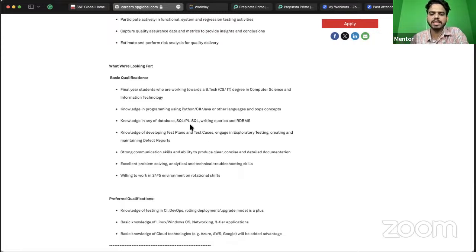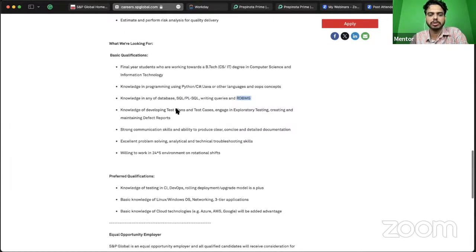Basically, there are different flavors of SQL that we have. So with any one tool that you have, whether you're good at MySQL, or Oracle, or Postgres SQL, whichever is good for you, you can go with that. And you also need to know how to write queries in the relational database systems.